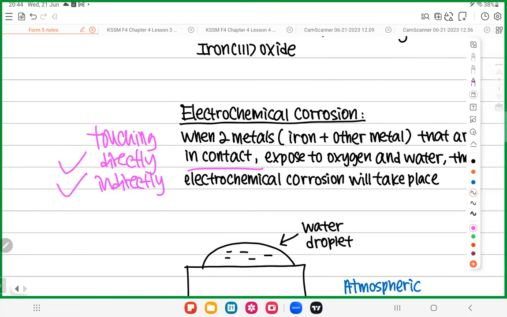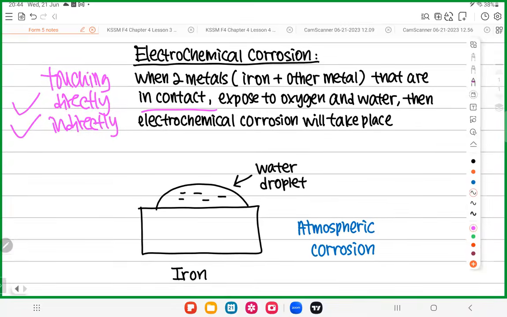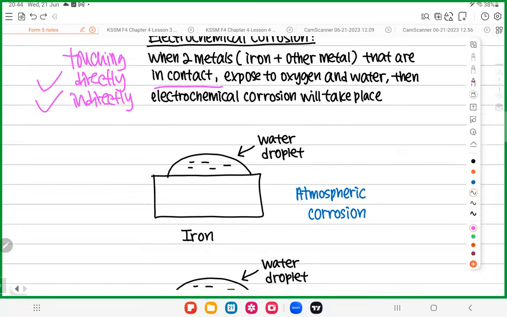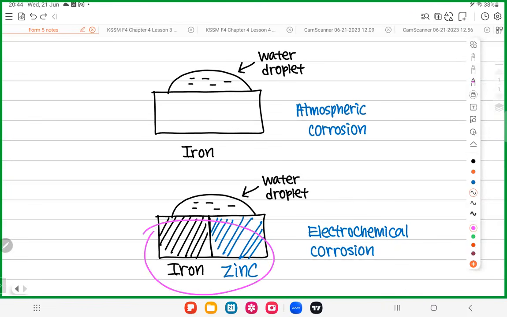What do you mean by touching directly or indirectly? Let me show you something here, everyone. I need your attention. When you only have a piece of iron exposed to water, with oxygen surrounding, this is atmospheric corrosion. When you have two metals, iron and zinc, are they connected? Yes, they are connected.